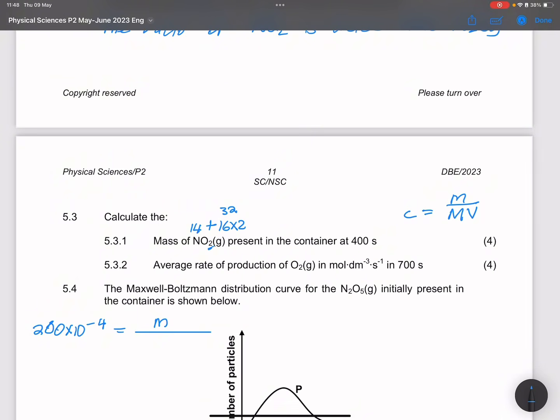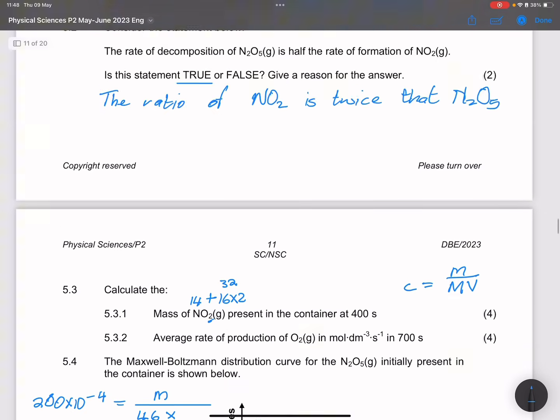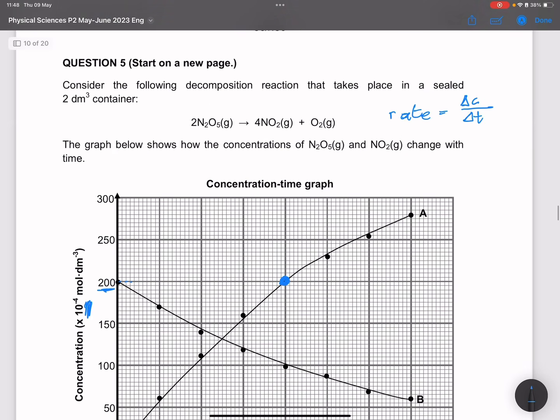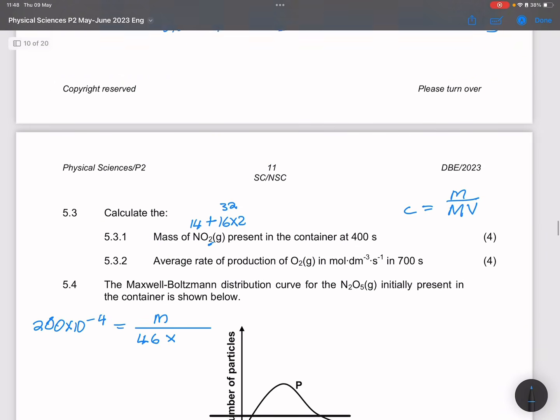So the molar mass is 46 multiplied by the volume. Did they give us the volume? They said we've got a 2 cubic decimeter container, so our volume is 2.